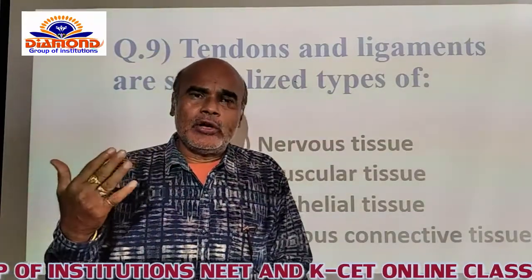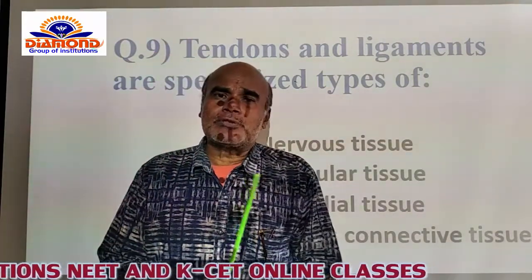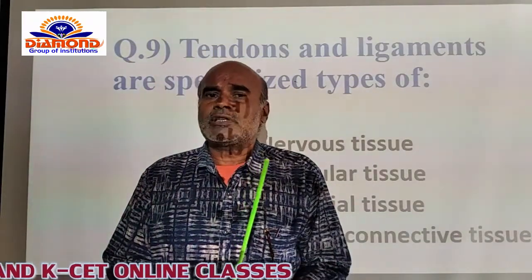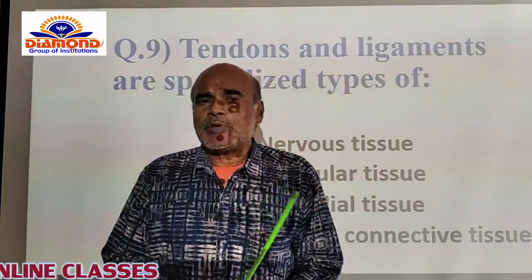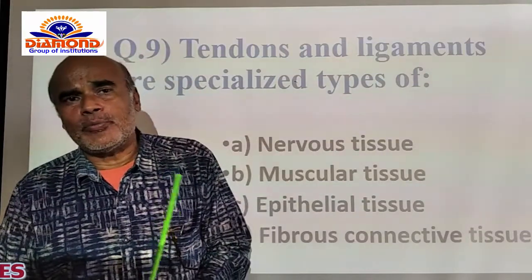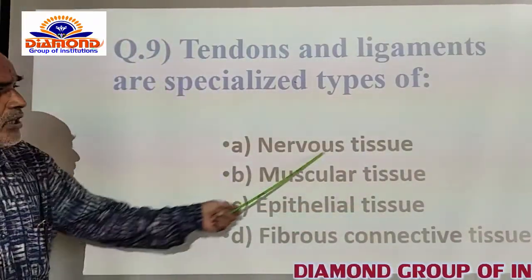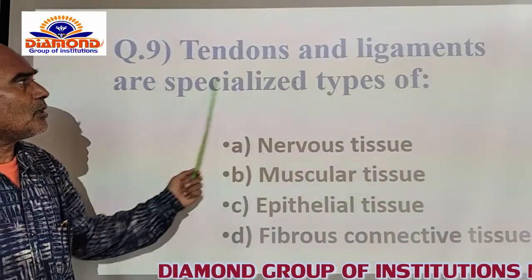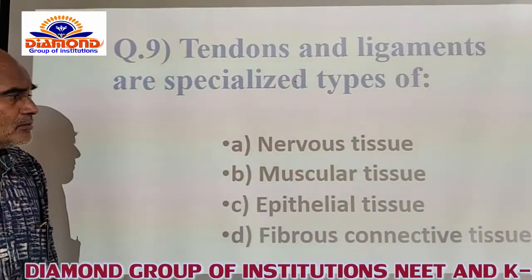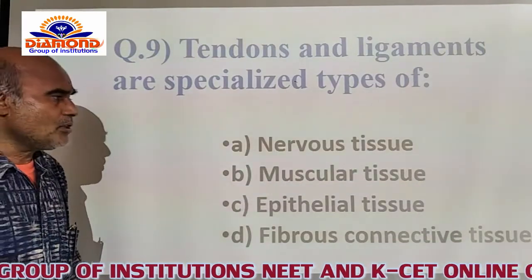A tendon is present in between muscles and the endoskeleton of the body itself. That's why these two specialized structures are present in our body. Now the options are given like that. Option A, nervous tissue. Nervous tissue is not at all concerned with the tendons and ligaments. And here B is the muscular tissue.